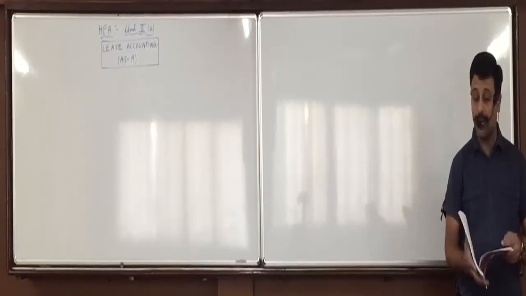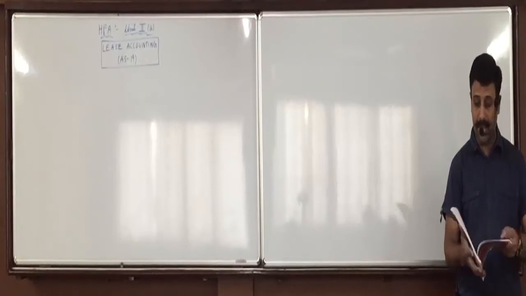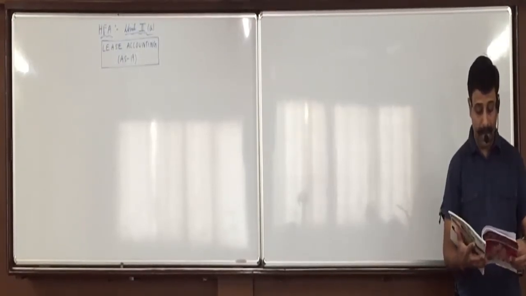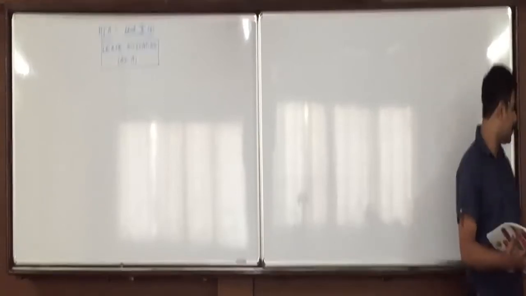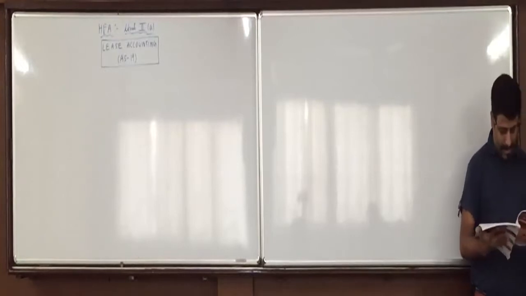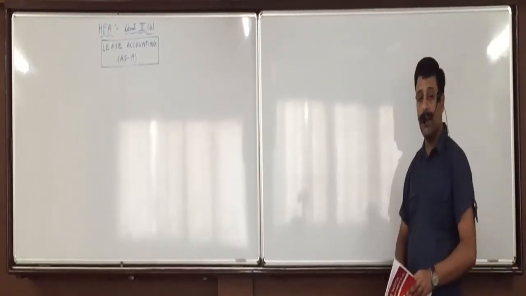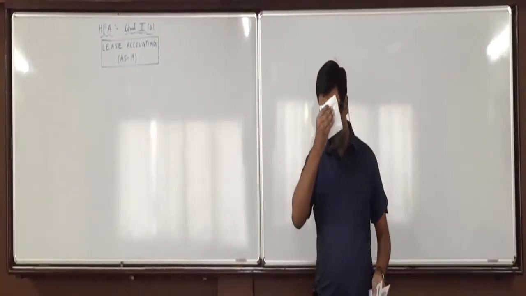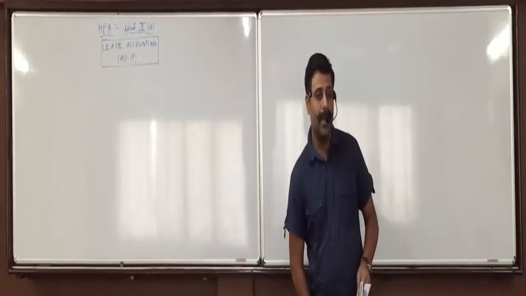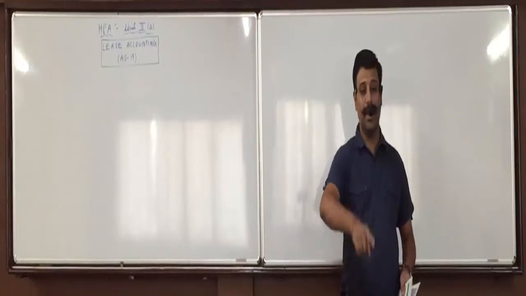So look at your books, all of you. The pamphlet given in the book is proper only here. No changes are there. Page 26. Page number 26. Unit 2A, accounting for lease. Take a note, everyone.